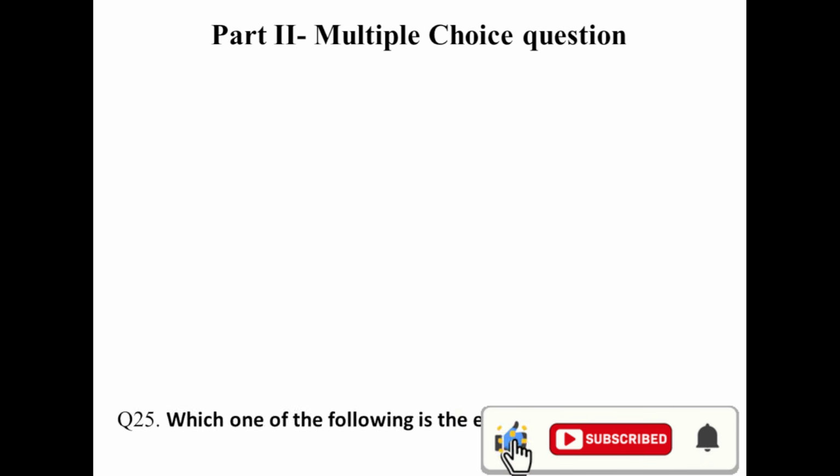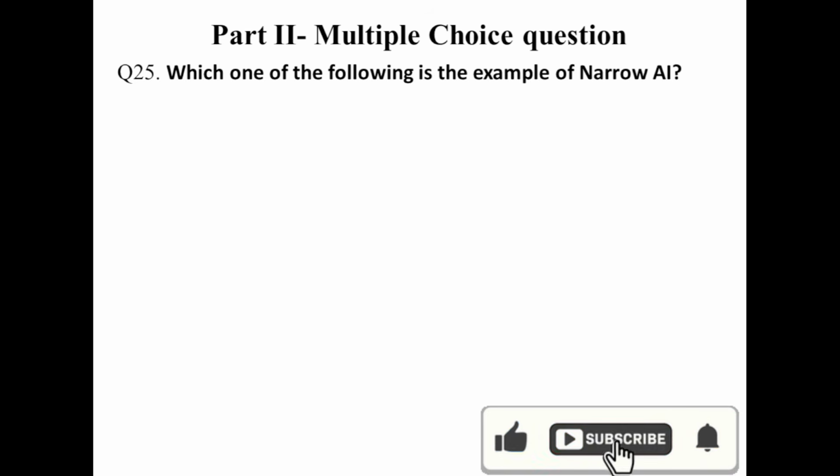Question number 25. Which one of the following is an example of narrow AI? Narrow AI. What's narrow AI? Narrow AI means a system that can perform dedicated tasks with intelligence. Most of the AI we are using today, Siri, Google Translate, playing chess, that is an example of narrow AI.